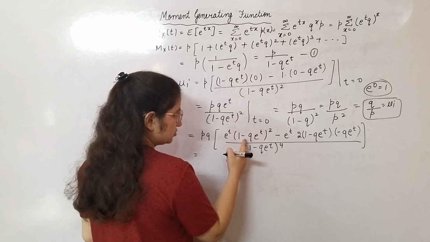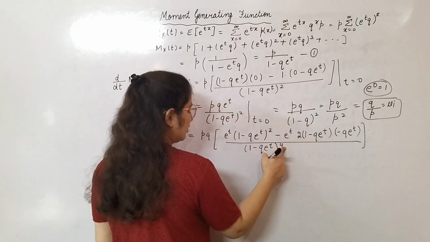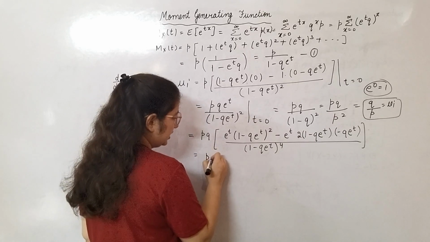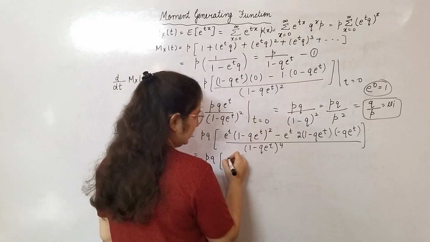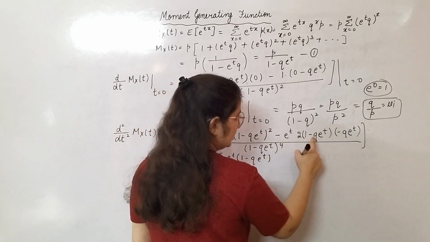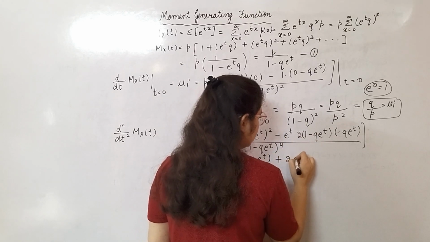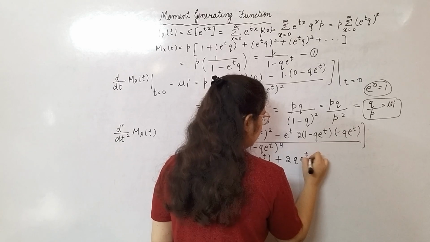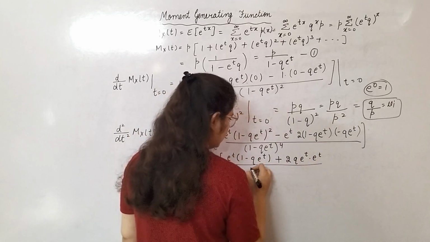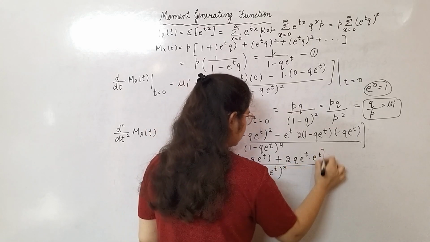Now when I take common, the power 1 from here, power 1 from here and power 1 from here will cancel out each other. So it will be pq e to the power t (1 minus q e^t), this term has cancelled, this minus and this minus, plus 2q e^t into e^t, divided by (1 minus q e^t) raised to the power 3.